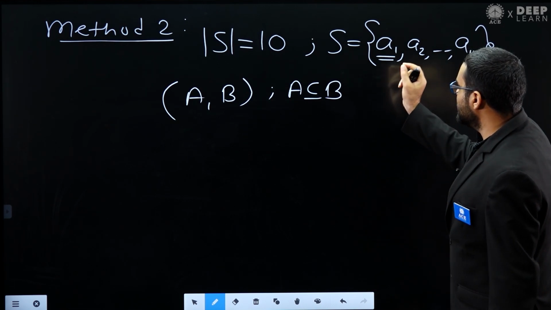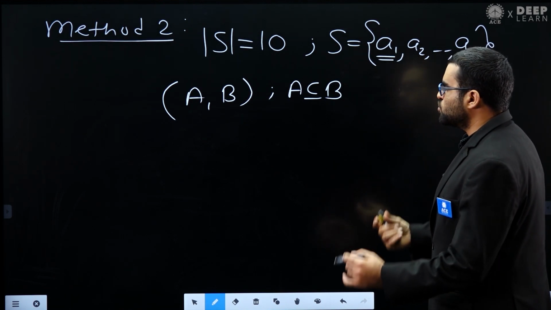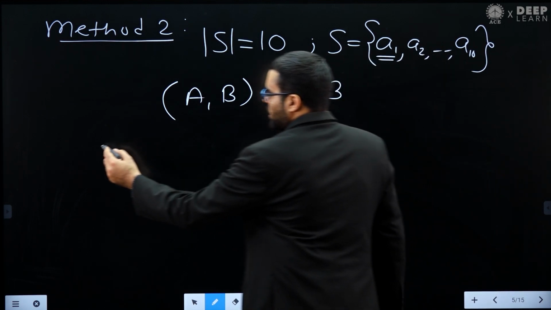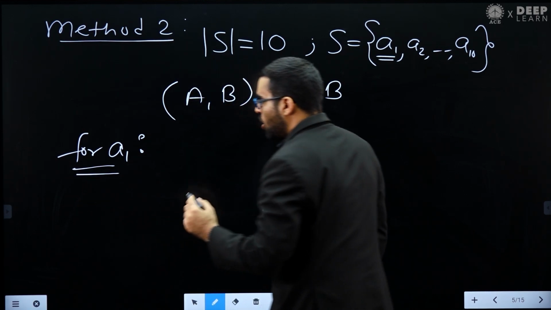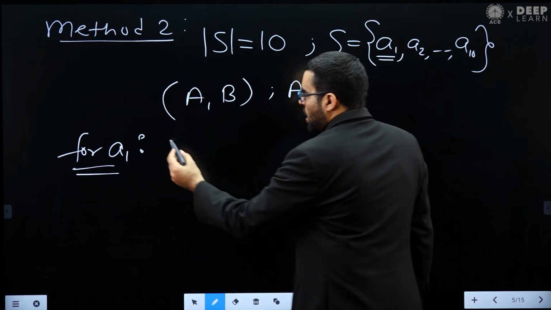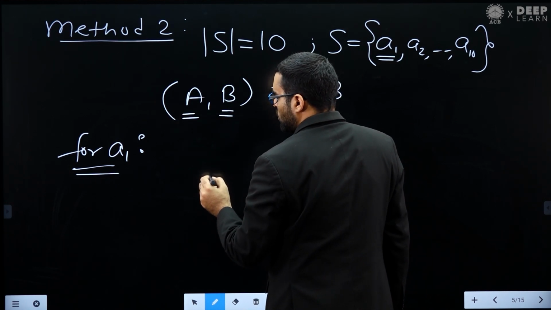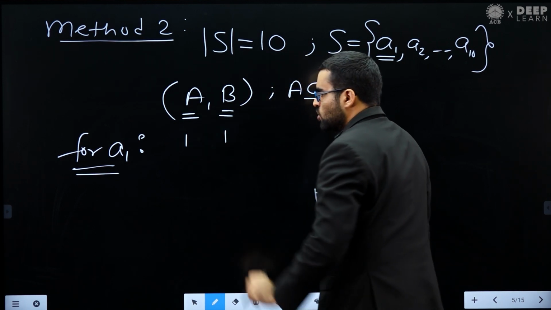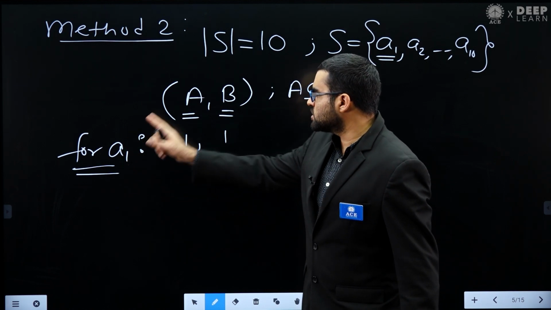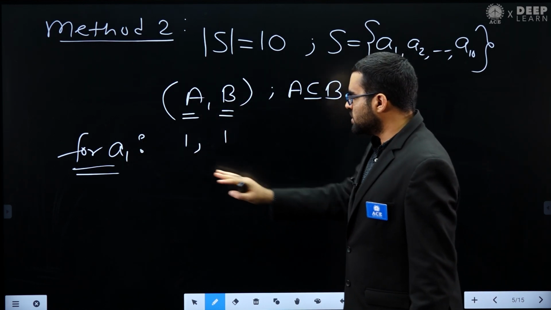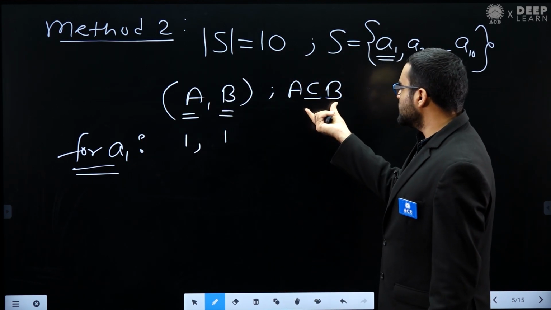Let's look at each element. Let's look at this element A1. For this element A1, how many choices do I have? Either I can put this A1 in A also, in B also. 1 1 means this A1 is present in A and also this A1 is an element of B. So when I put A1 in A also, B also, this condition is satisfied.